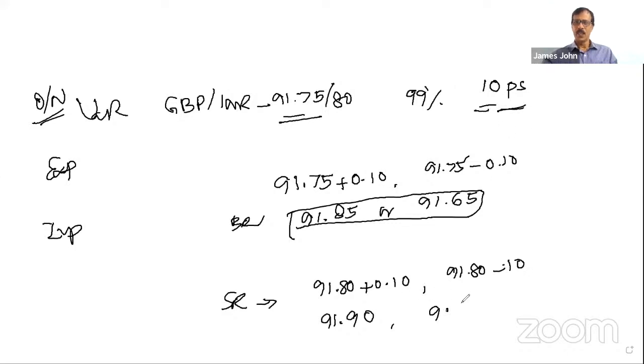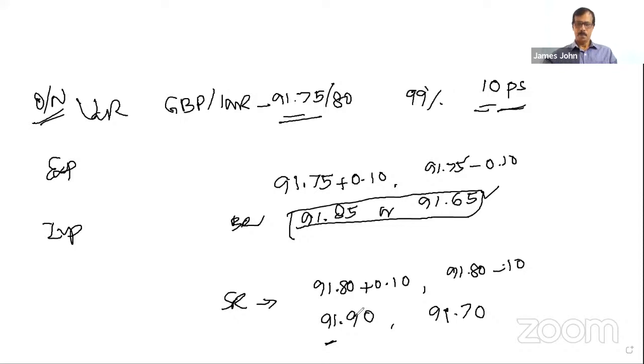So the buying rate will lie between 91.85 and 91.65. Which is the worst possible for an exporter? 91.65. Similarly, the selling rate range will be from 91.90 to 91.70. Which is the worst possible for an importer? 91.90. Is it clear?